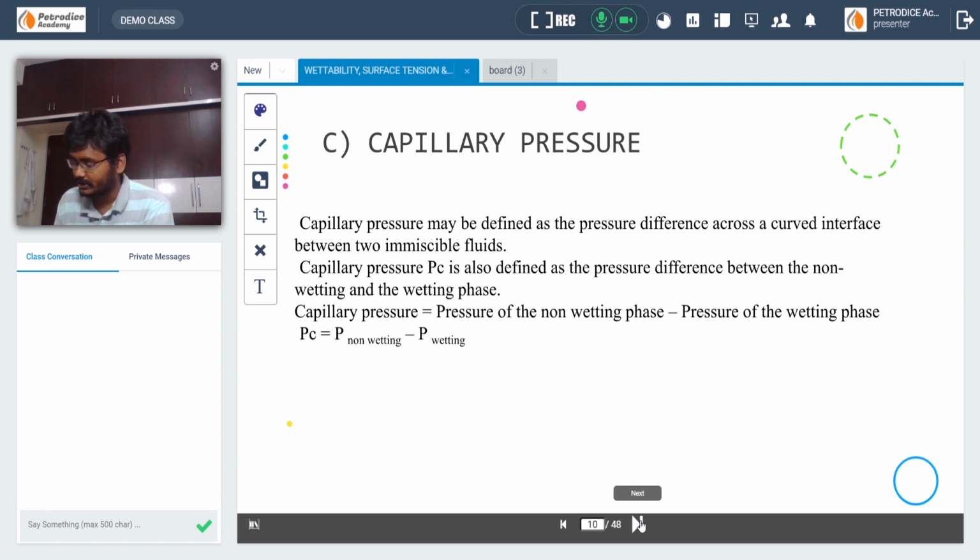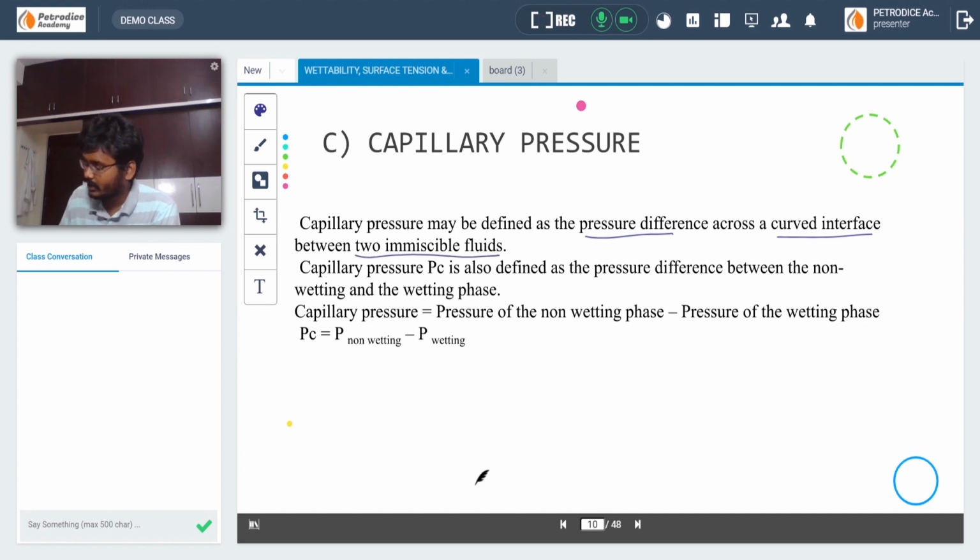Firstly, let us go through the definitions before studying capillary pressure. Basically, capillary pressure is defined in various ways. The first one: capillary pressure is the pressure difference across a curved surface between two immiscible fluids.